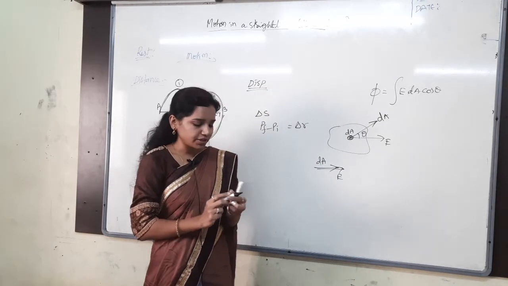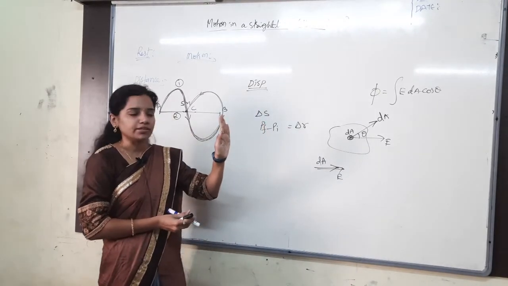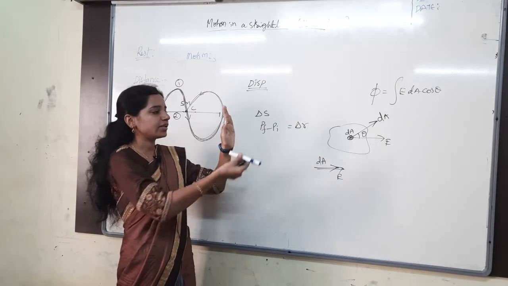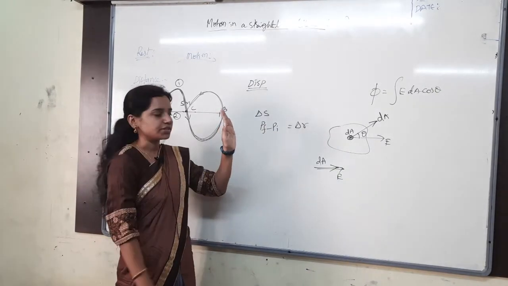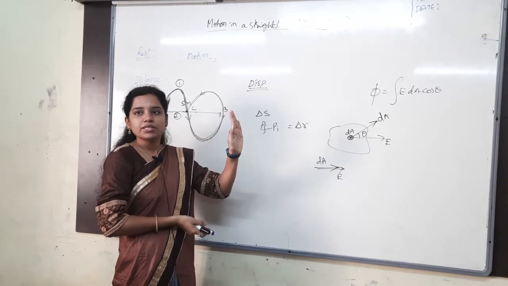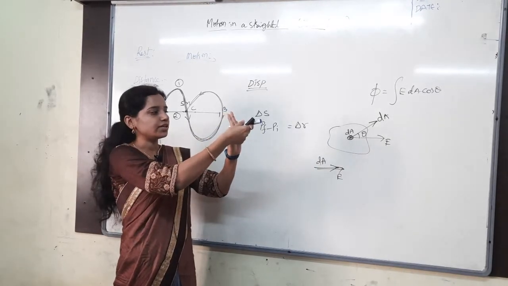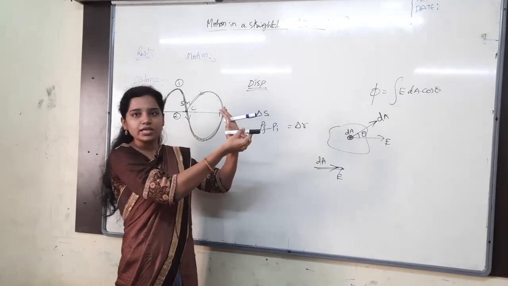Whenever I have taken a rectangular plate like this, what is happening here? The area vector is in which direction? Obviously in this direction, perpendicular to the surface area. Now the electric field is also in this direction. Both are in the same direction or not? The area is like this, and the electric field is going like this. Both are in the same direction.